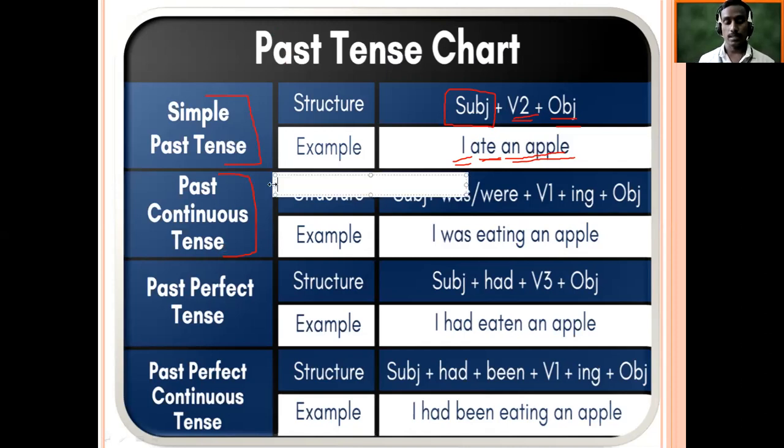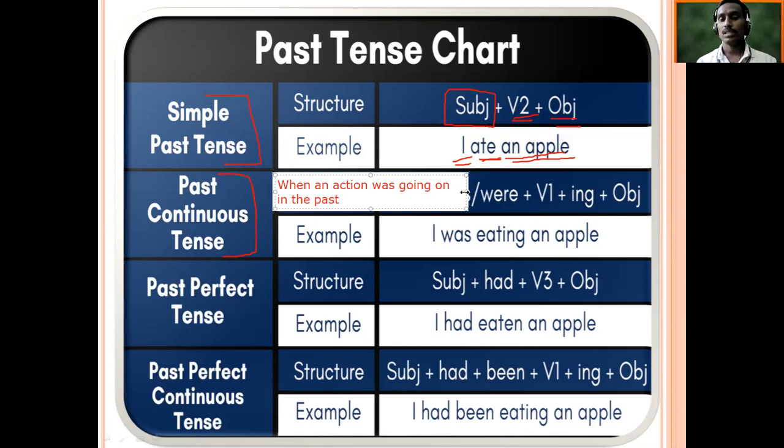When to use past continuous tense? When you would like to describe an action that was going on in the past. We want to say about an action that was in progress in the past. We would like to describe an action which was going on in the past simply.